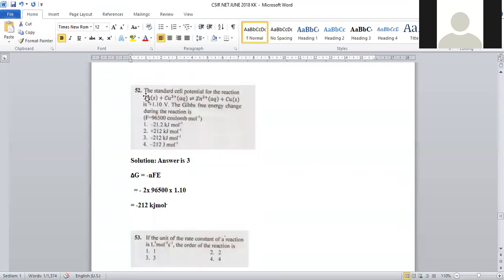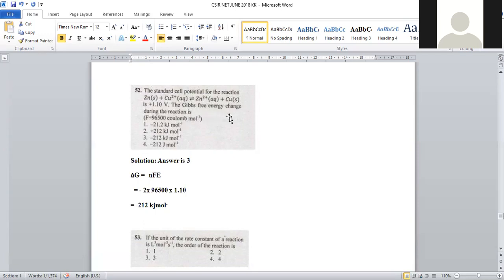And the next question: the standard cell potential for the reaction zinc plus copper 2+ gives rise to Zn 2+ and copper metal is given as plus 1.1 volts. The Gibbs free energy change during the reaction. It is the simplest galvanic system made up of zinc and copper generating 1.1 volts of EMF, right? During this reaction, what are they asking? The Gibbs free energy we have to find out.